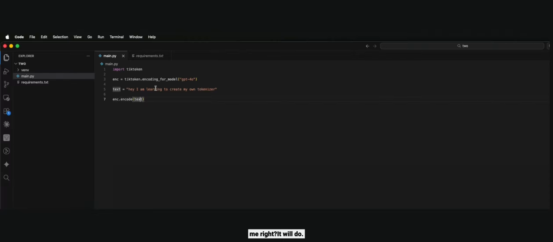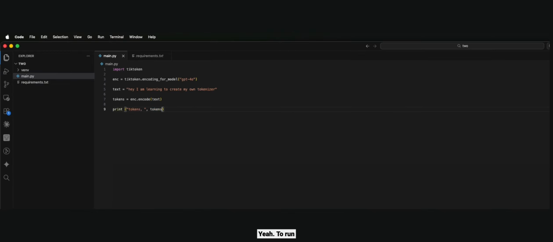This is the text variable. It will return me the tokens. So let's get it in a variable, and now let's print it: print tokens, comma, tokens.